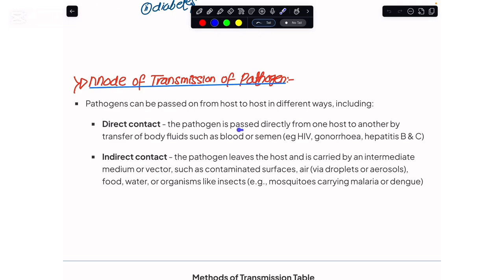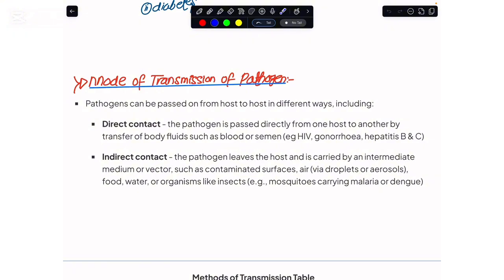If I were to talk about one of the major fluids flowing in the blood vessels, this is blood. Along with that, in male individuals, the reproductive tract makes semen having sperm in it, along with some secretions. Likewise, in female individuals, the reproductive tract also produces some secretions. Whenever pathogens pass from one person to another due to the exchange of these body fluids between individuals, that would be a direct mode of transmission of the pathogens.